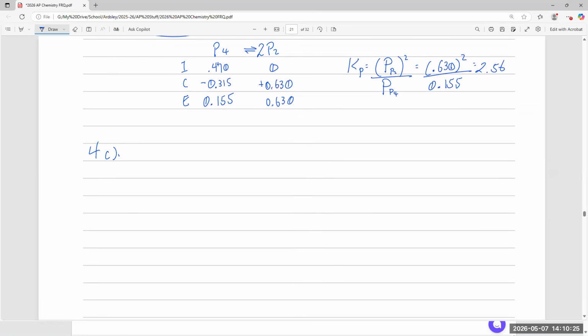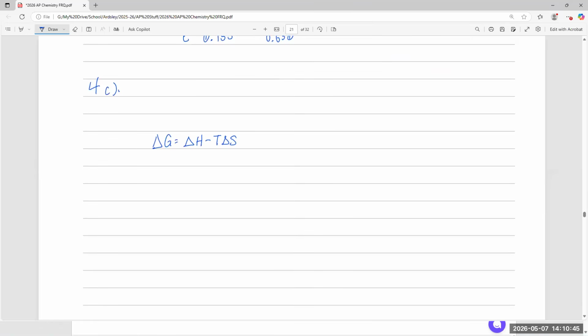Well, we need the equation, right? The equation is Gibbs free energy: delta G is, and you have to memorize this, I think. I don't think it's on the reference table. It's delta H minus T delta S. That's how I remember it. All right, so in order to figure this out, you have to know what conditions are what. Negative delta G is spontaneous, right?